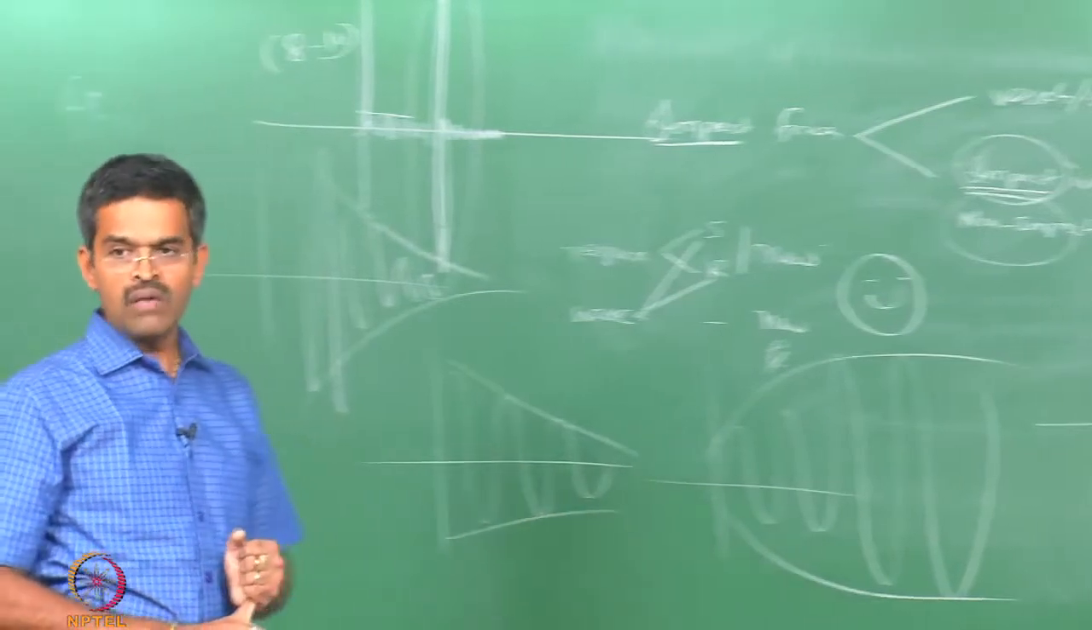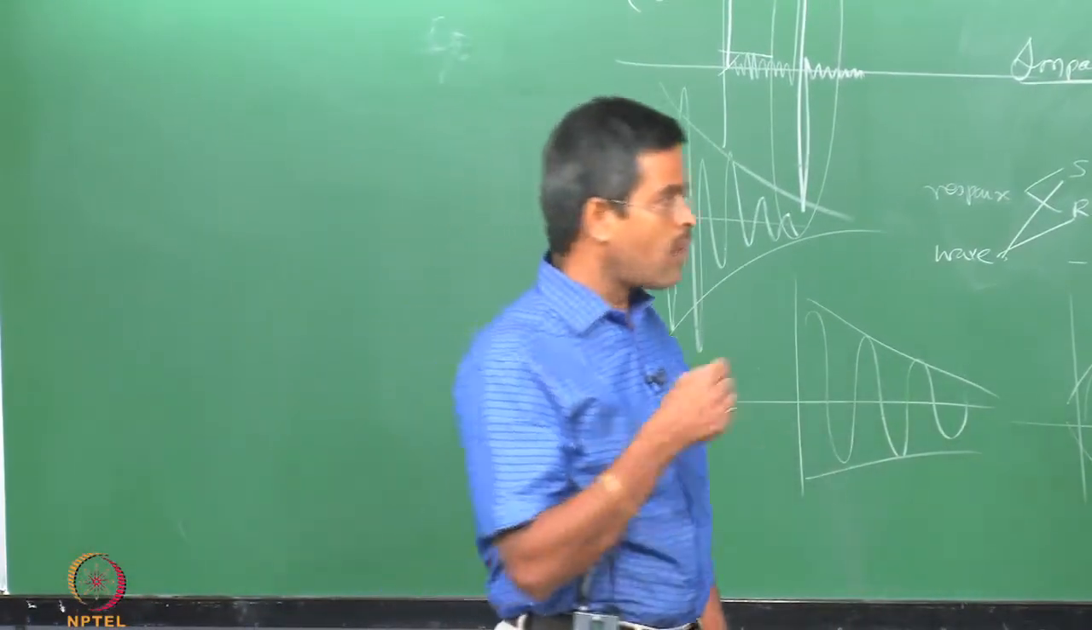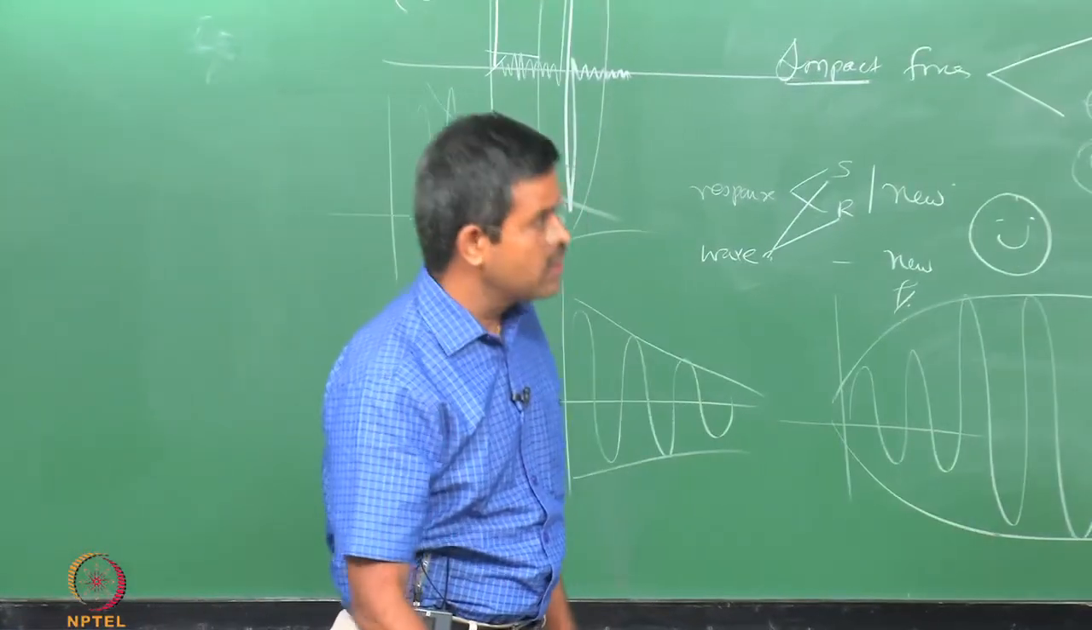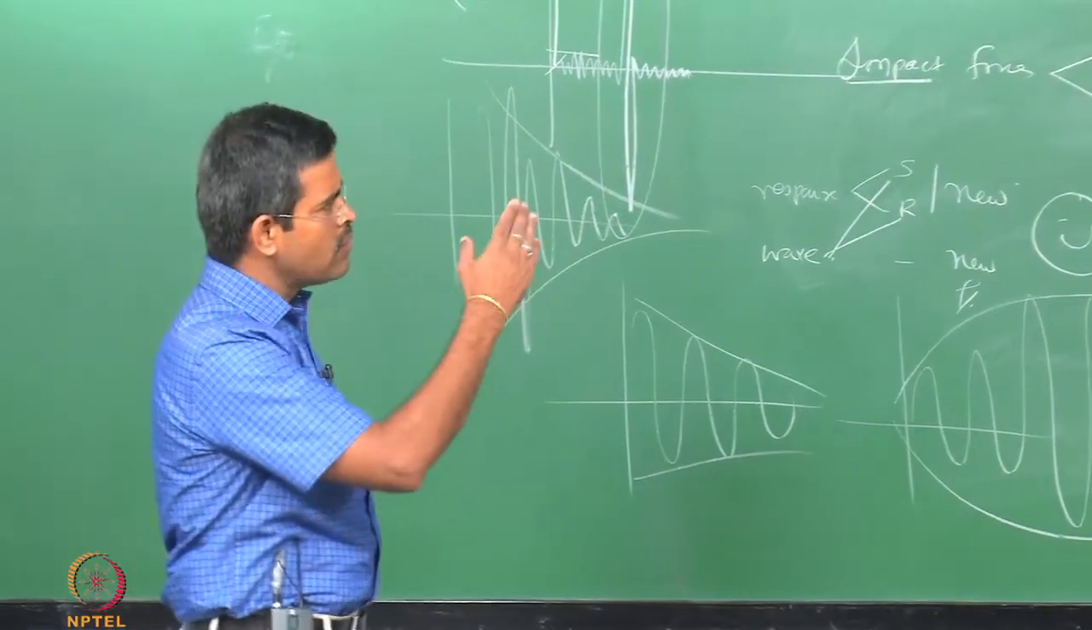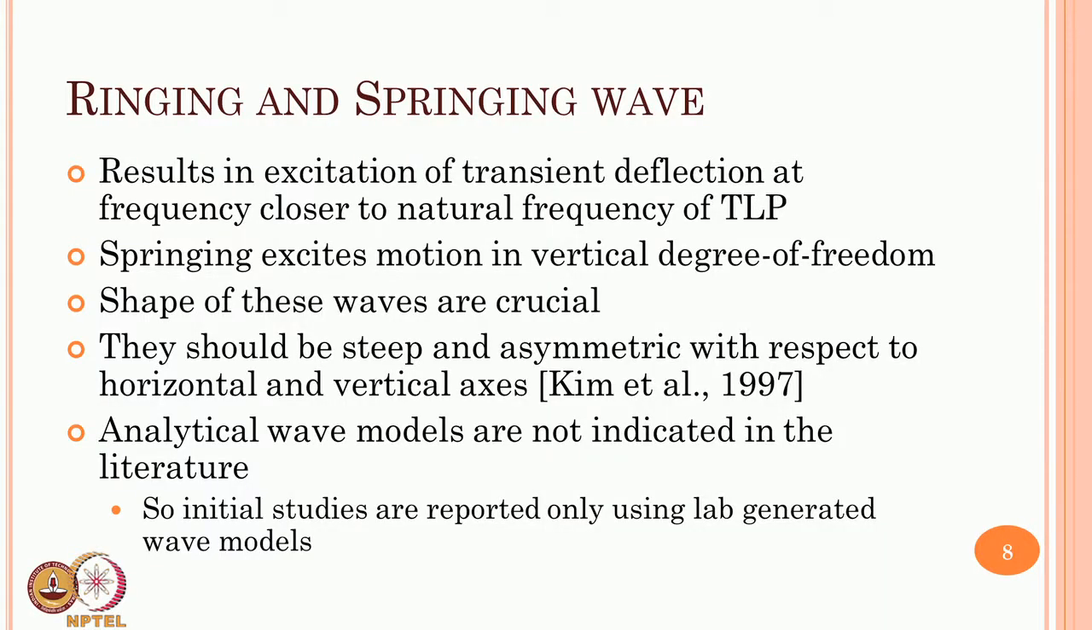Now, the question comes, what is the problem which stops you from simulating these kinds of waves in analytical studies. Let us quickly see what ringing and springing waves are. Ringing and springing waves will result in excitation of transient deflection at frequencies close to the natural frequency of the TLP. Springing excites motion in the vertical degree of freedom, that will affect the heave degree of freedom. The shape of these waves is very crucial in the analysis, because it has to have a near vertical front for a given wave.